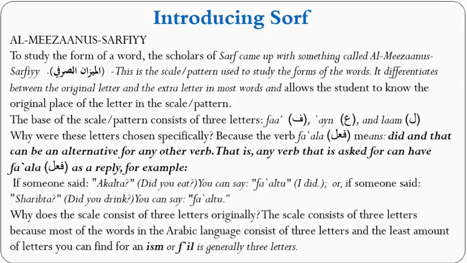So this is the basis for using these 3 letters. Now the other question is, why does the scale consist of 3 letters originally and not more? The scale consists of 3 letters because most of the words in the Arabic language consist of 3 letters. And the least amount of letters you can find for any ism or fi'l is generally 3 letters. So this is the reason that 3 was chosen. Alhamdulillah. After that, anything can be built. But you have the one that is mostly used by everybody, and that is the one.